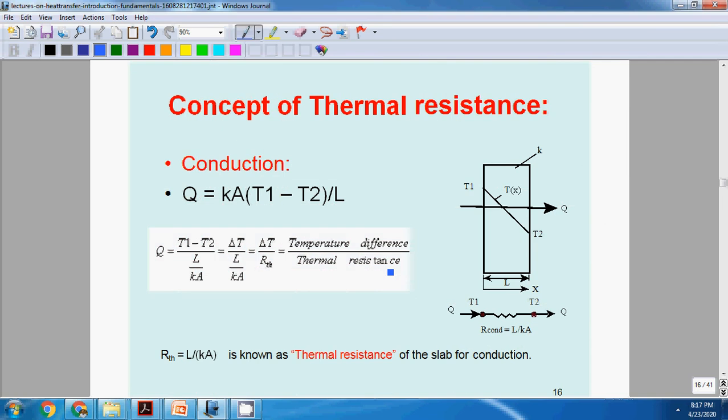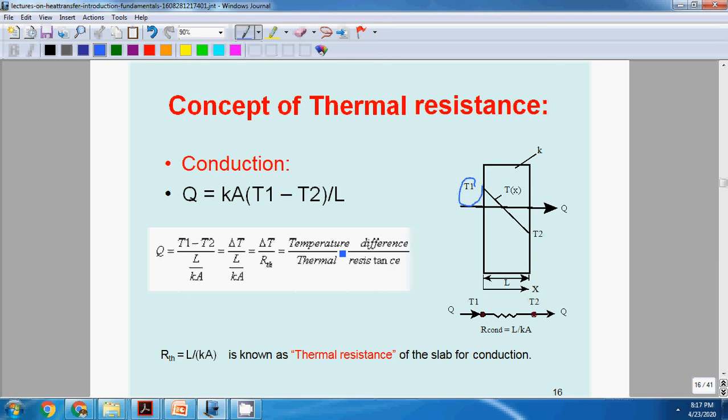Concept of thermal resistance. In conduction heat transfer, if T1 is the temperature here and T2 is the temperature on the other side, there will be heat transfer due to temperature difference, in the form of electrical resistance. Here heat current is flowing.